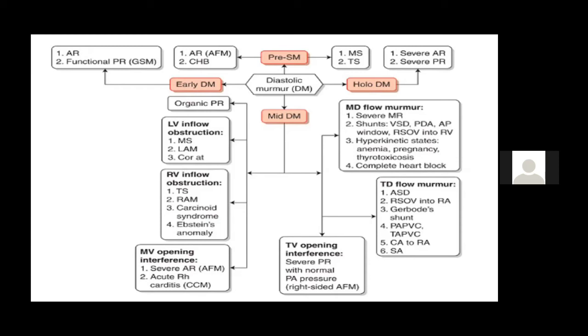And in acute rheumatic carditis, because of valvulitis, you get a Carey-Coombs murmur. You get a mid diastolic murmur. It is not the MS murmur, but it is the MR murmur. So these are the murmurs which are on the left side.